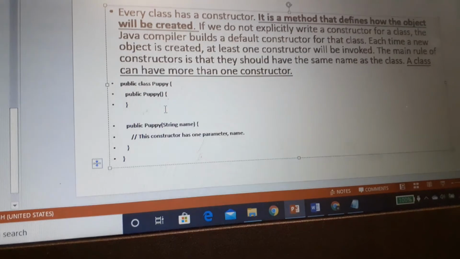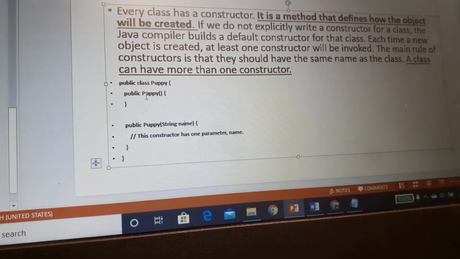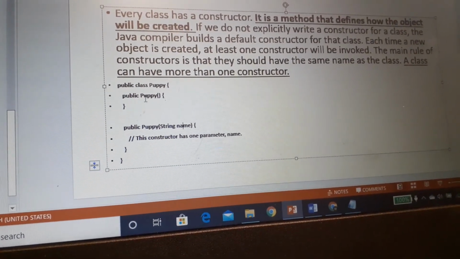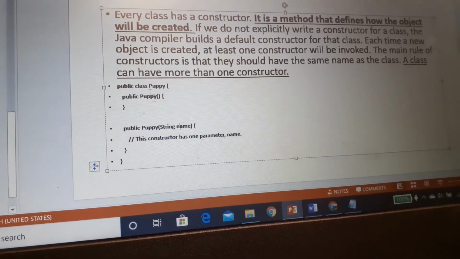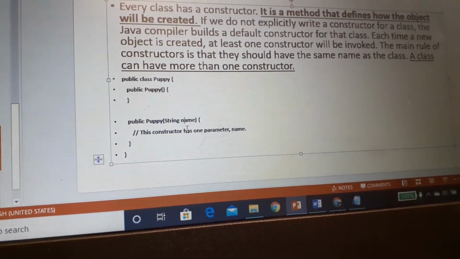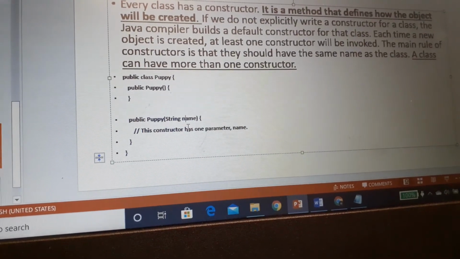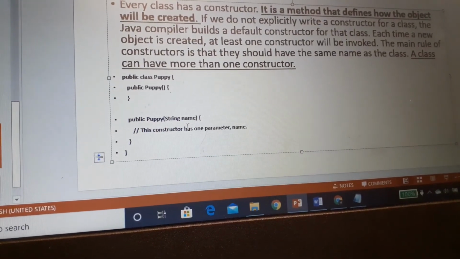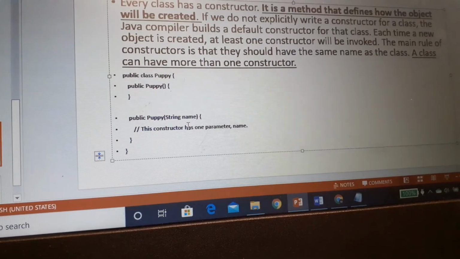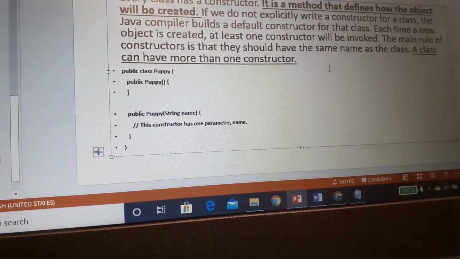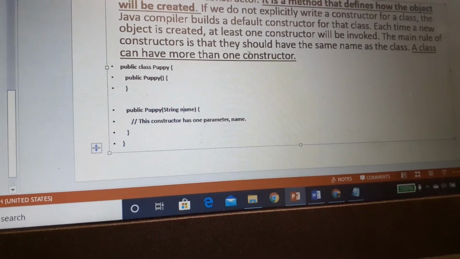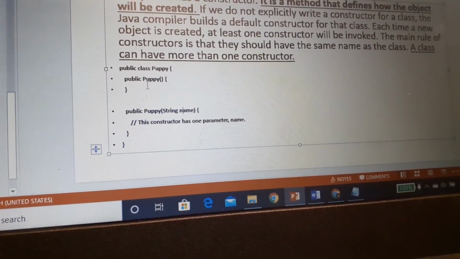So these are two different objects, and the difference is that one has a parameter and one doesn't. A class can have more than one constructor, and if we don't define any constructor, then the compiler will create a constructor when the class is instantiated.